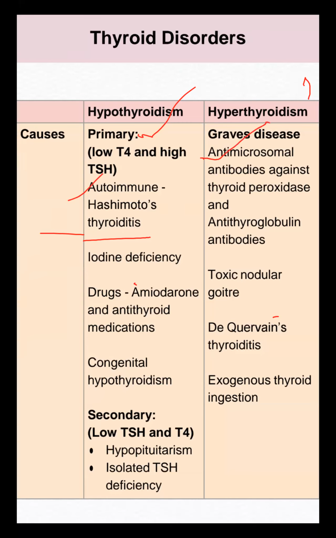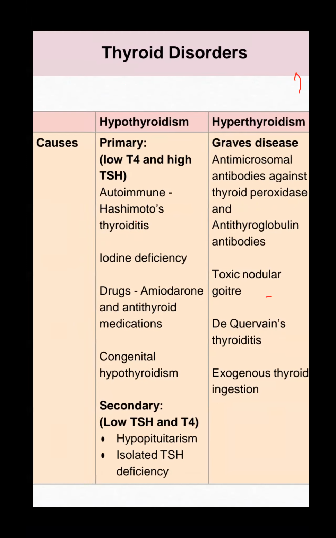Anti-TSH receptor antibody or anti-thyroglobulin antibody may be positive. The antibody against thyroid peroxidase can be present in hyperthyroidism, but remember anti-TPO is mainly for hypothyroidism or Hashimoto's, because the strong clue is that the patient is autoimmune.